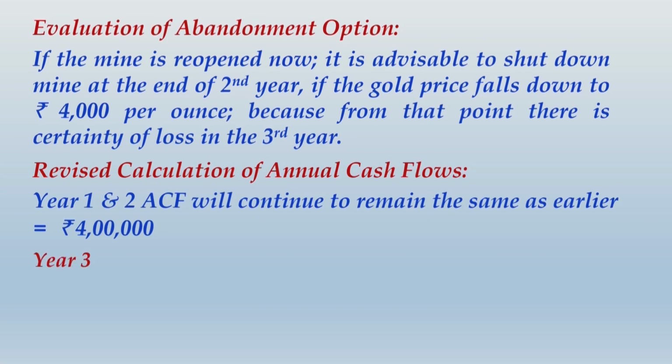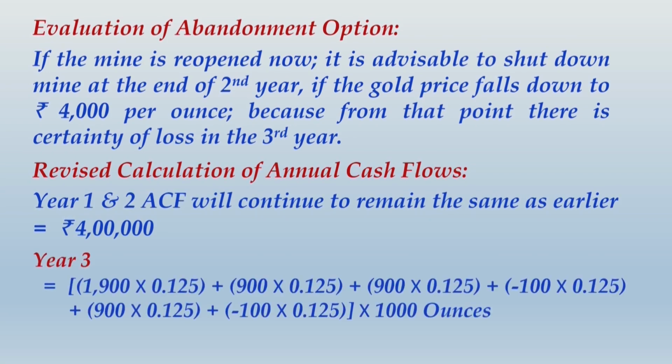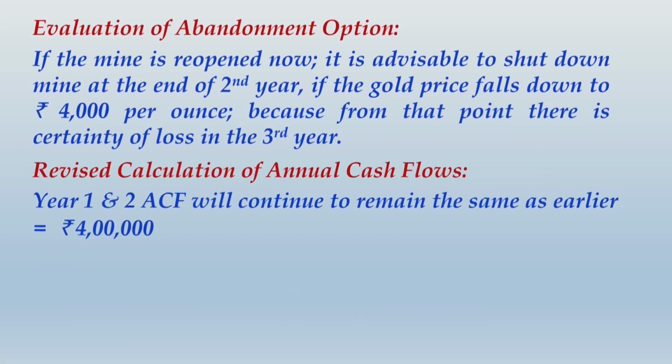This is something very important. Carefully pay attention. I am not considering the price of the gold now. I am in fact considering the profit per ounce and then multiplying that by the respective probability. So if you are wondering where I got this 1900, this 900, this minus 100 from, let me give one additional explanation and take you back